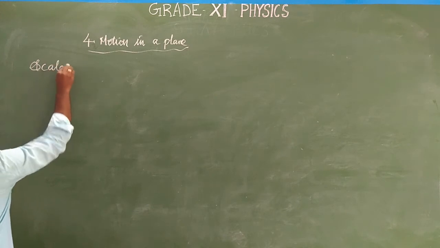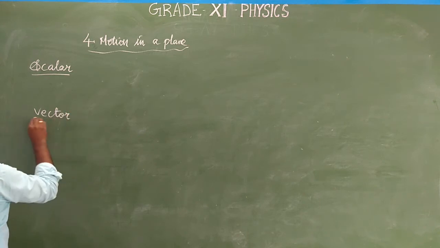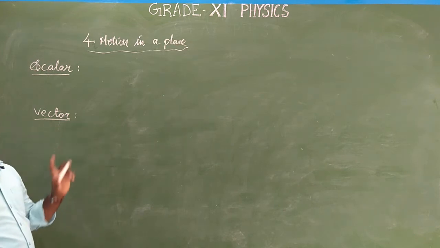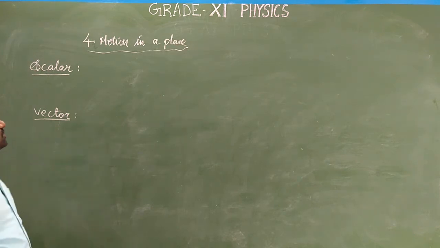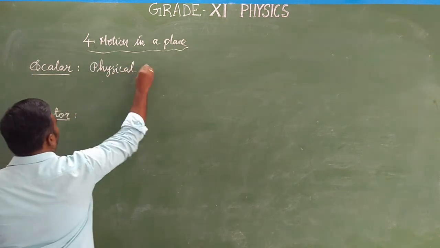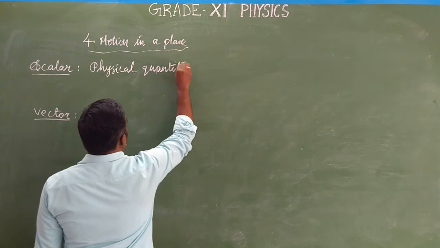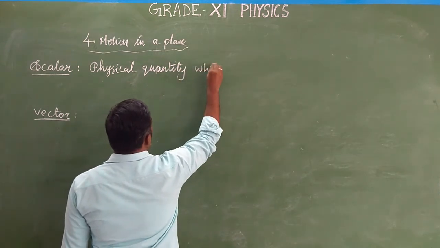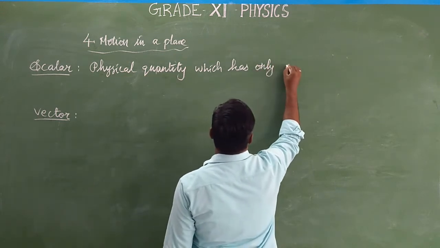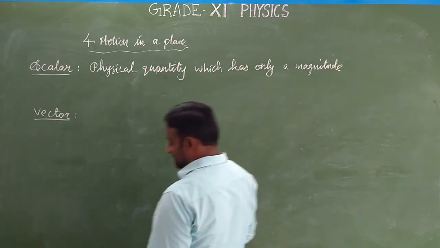The scalar is nothing but a physical quantity which has only a magnitude. Then it is called scalar.